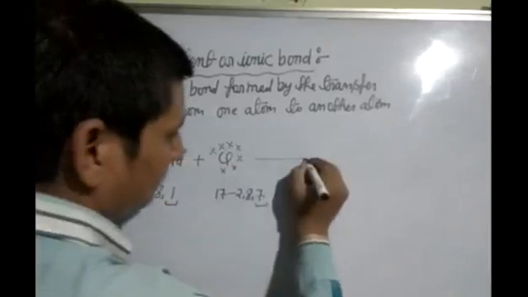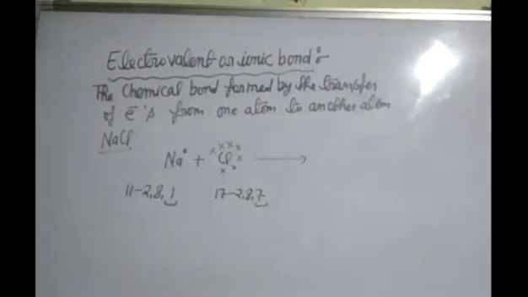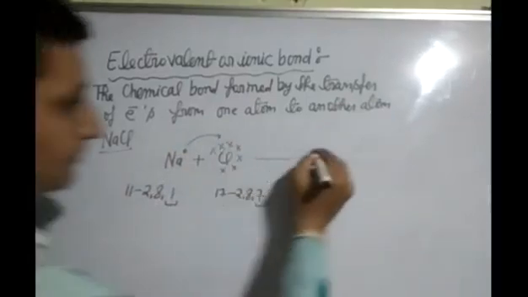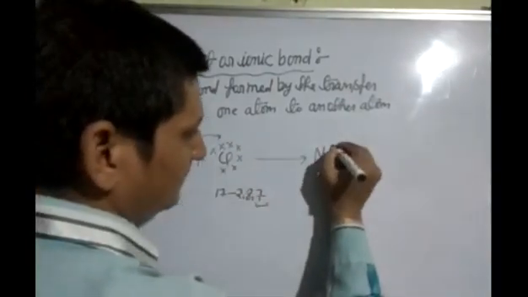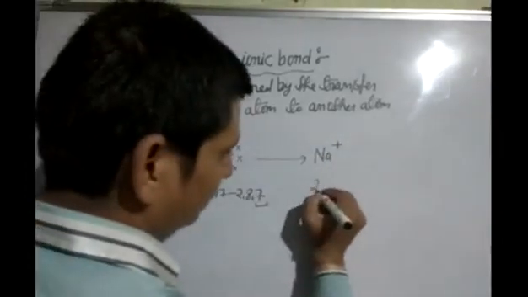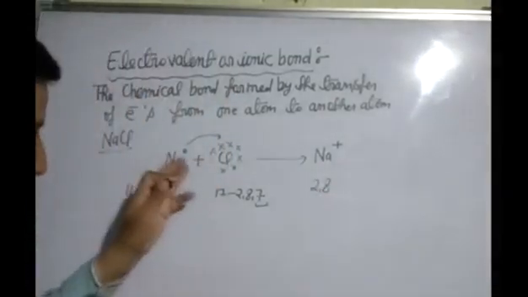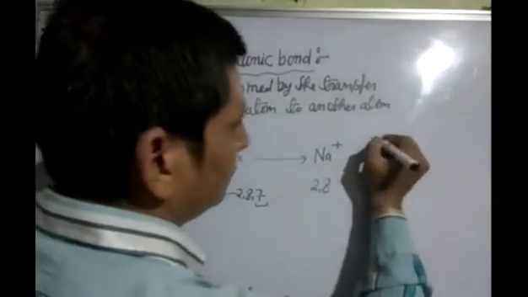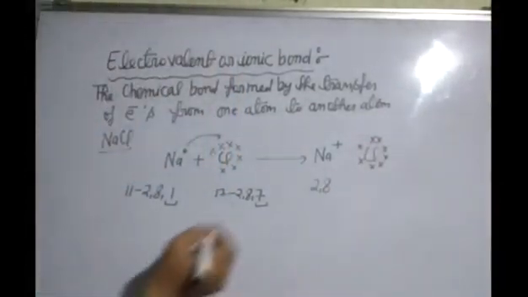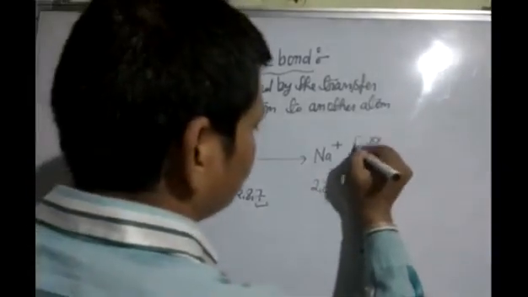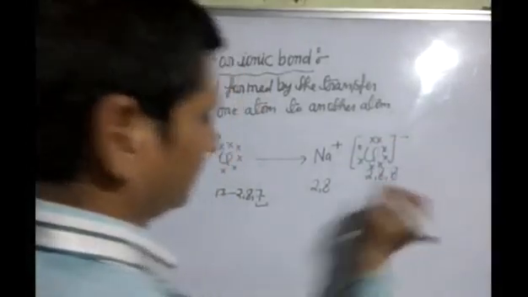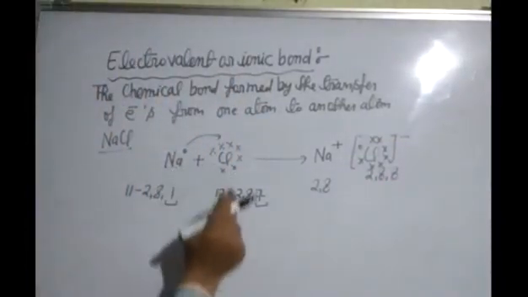Now this electron is transferred. When this electron transfers, sodium contains a plus charge because it loses a negatively charged electron. Now its electronic configuration becomes 2, 8, and chlorine gains 1 electron: 1, 2, 3, 4, 5, 6, 7, 8. Cl has a minus charge, 2, 8, 8.